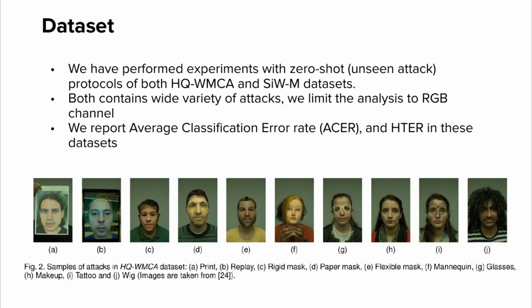We have performed experiments with zero-shot protocols in both HQ-WMCA and SiW-M datasets. Both the datasets contain a wide variety of attacks. We limit this analysis to the RGB channel alone. We report the average classification error rate, ACER, and HTER in these datasets.